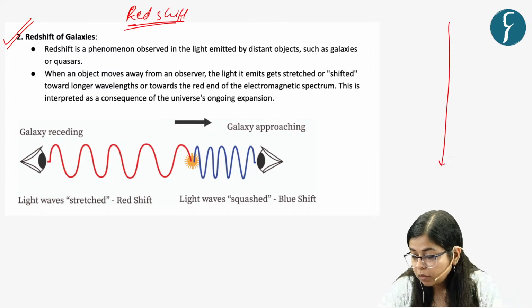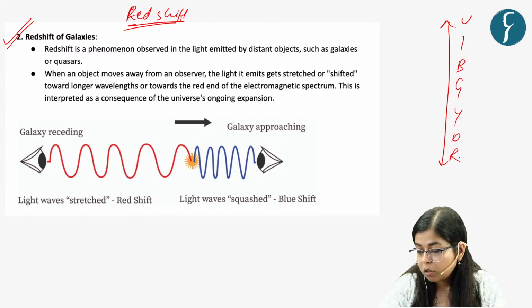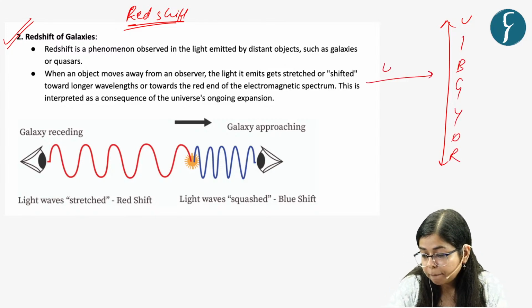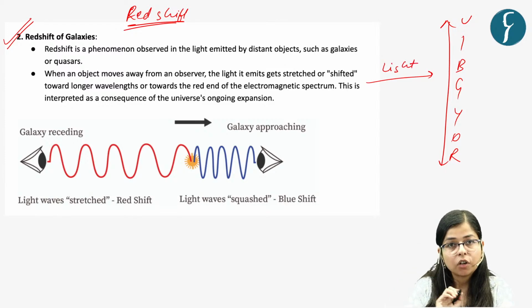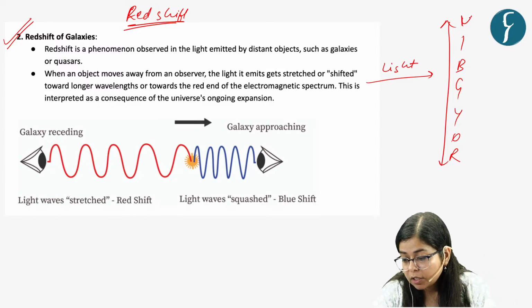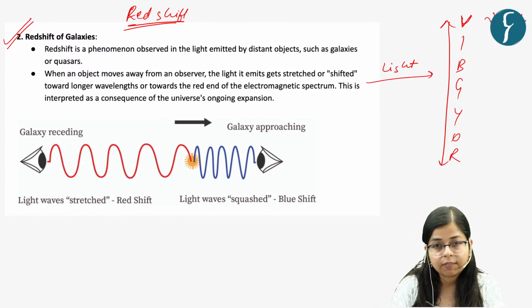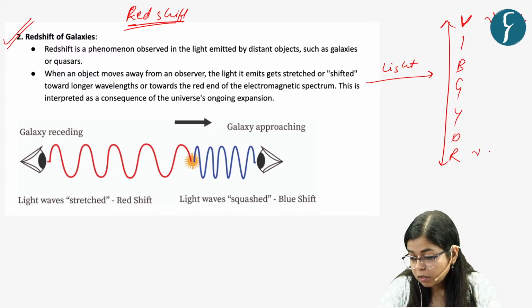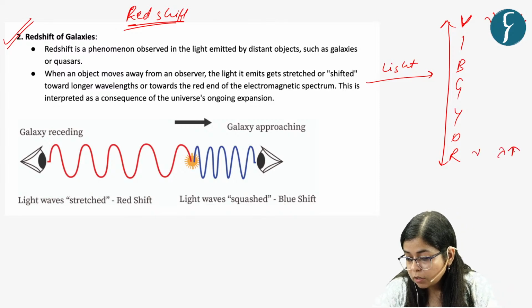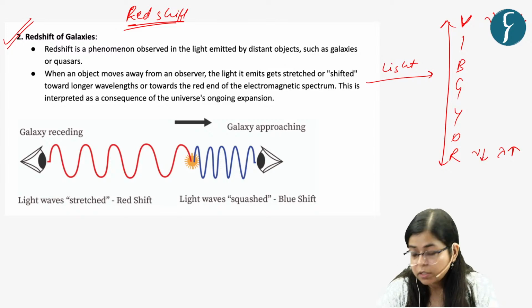If you remember the spectrum VIBGYOR, now see our light, any light, it is made of 7 constituent colors, in which this V or violet color has the highest frequency or the lowest wavelength, and red color has the longest wavelength and lowest energy.